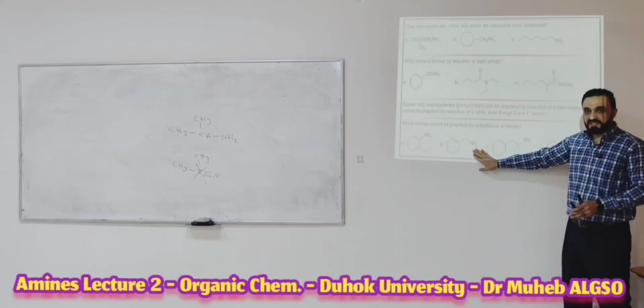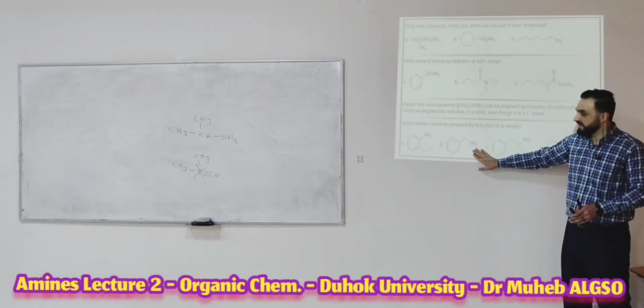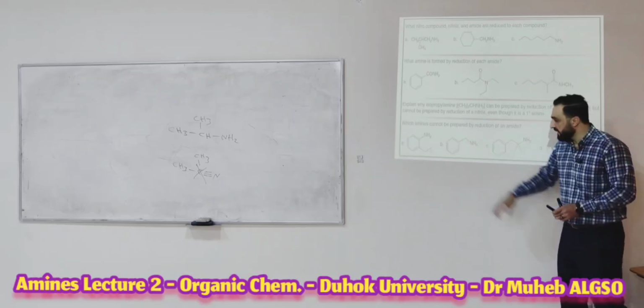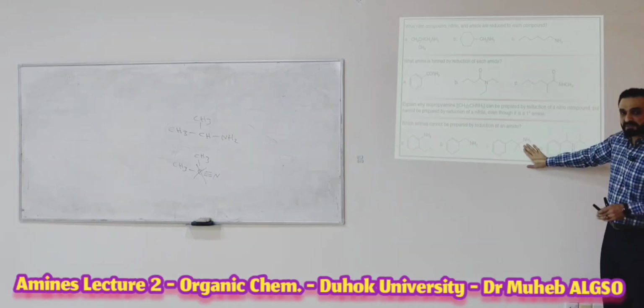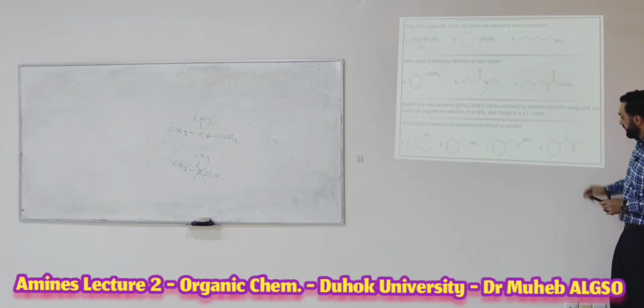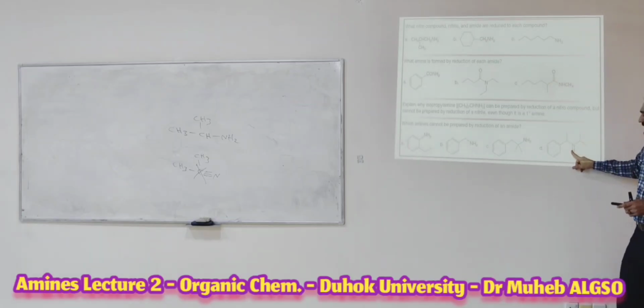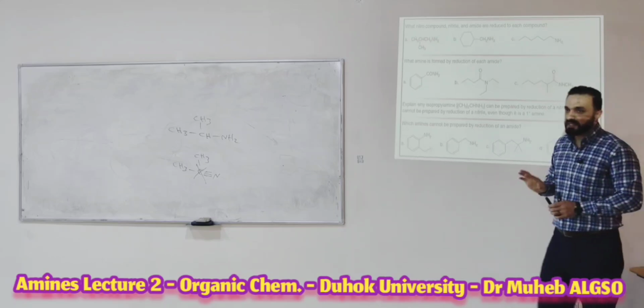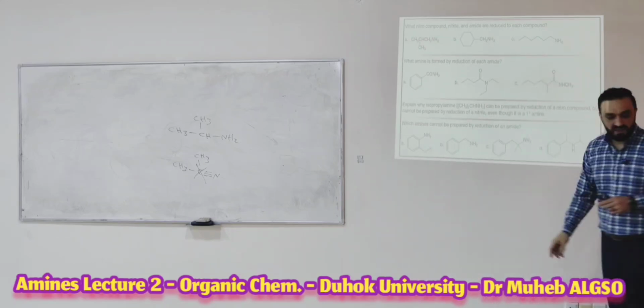Can this be prepared by reduction of an amide? Yes. Why? You can make a carbonyl compound here and make an amide. Can this be prepared from the amide? No. Why? Because here it is substituted. This also cannot, because the carbons directly bonded to the nitrogen are substituted. For this reason, they cannot be prepared from the amide.